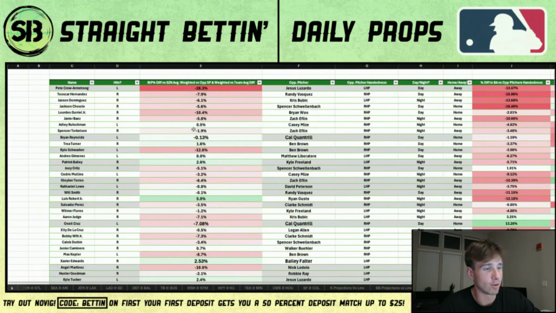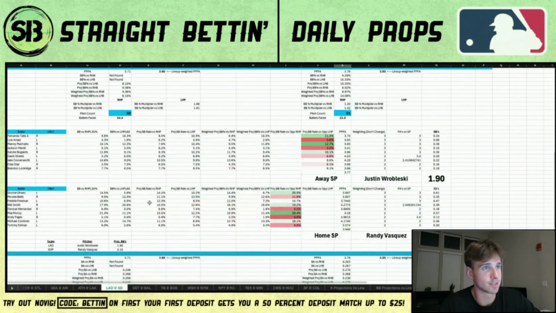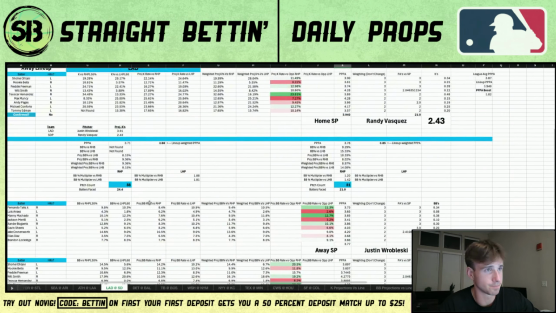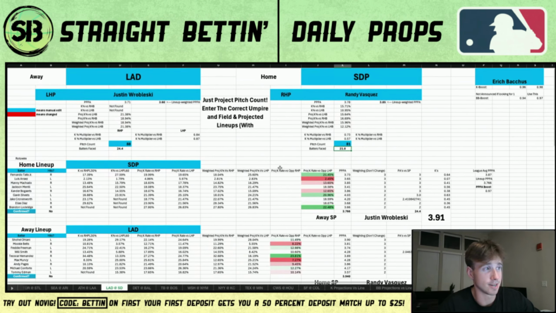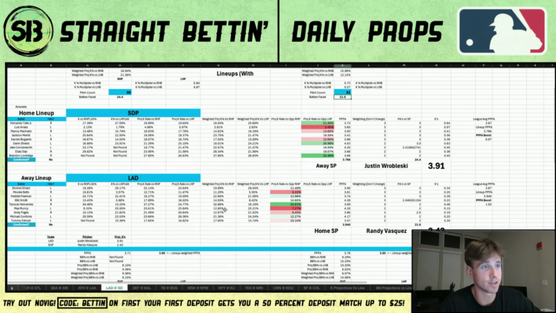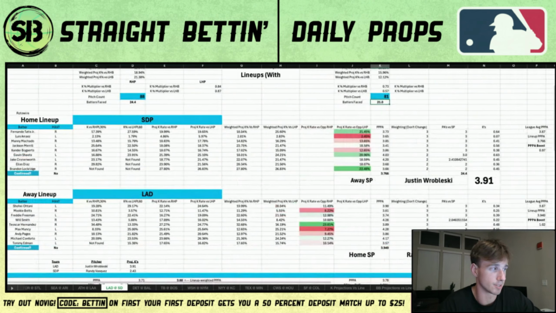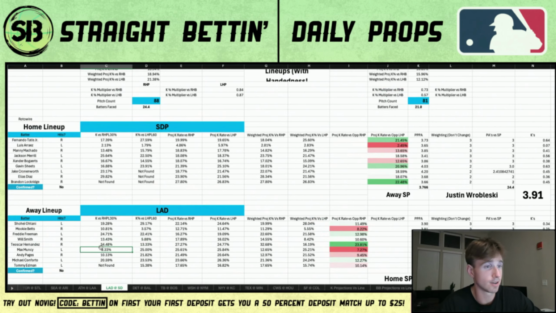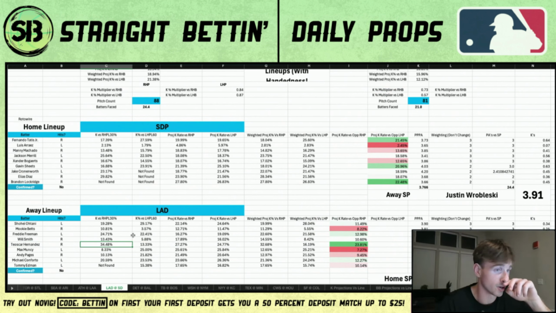And I started working on this last night, and I noticed this as well with Teoscar. So Randy Vasquez isn't anything special, bro. He's really not. However, guys, Teoscar Hernandez has insane splits as well. So I'm sure, honestly, whenever the Dodgers are facing a righty, Teoscar is going to pop up as someone who I should take an under on.